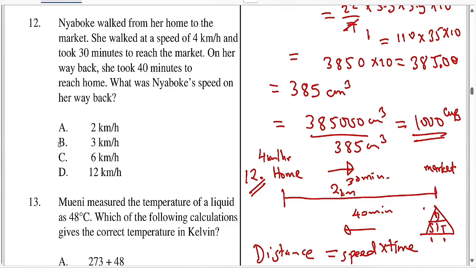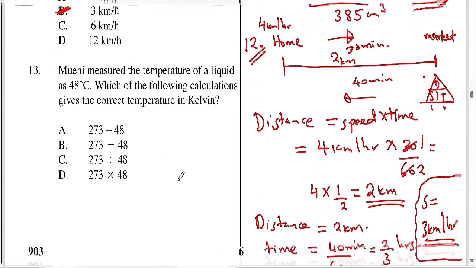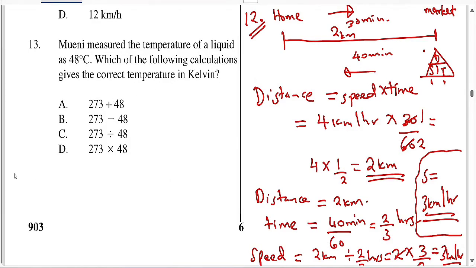I took a lot of space for that question. So question 13. Let me write question 13 here. Mweni measured the temperature of a liquid as 48 degrees Celsius.